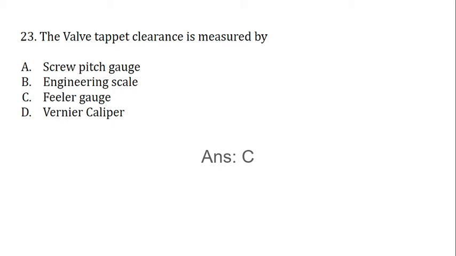The valve tappet clearance is measured by screw pitch gauge, engineering scale, feeler gauge, and vernier caliper. The answer is C, feeler gauge.